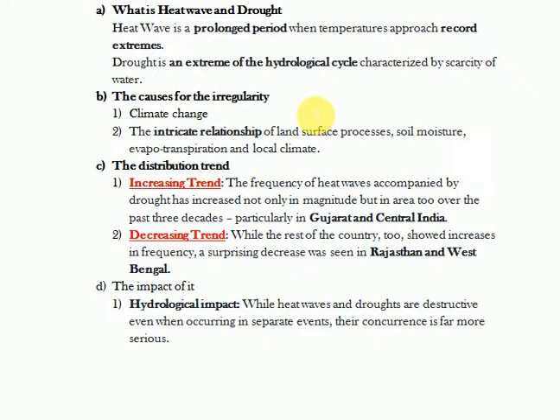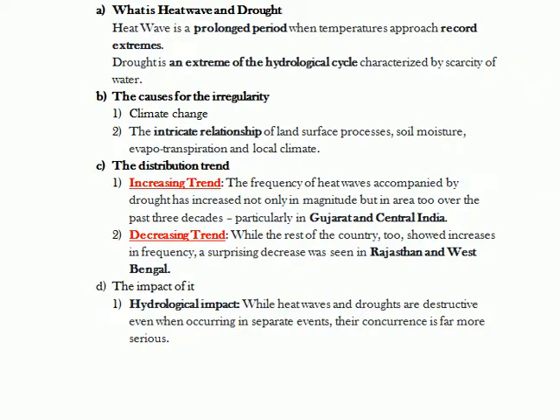Now see, so far as the distribution trend is concerned, we are able to find a mixed trend. Somewhere we are able to find an increase and somewhere a decrease. Now the areas, this is again important for PT also. In Gujarat as well as the central India part, we are able to find an increase in the frequency as well as the area covered by both heat wave and drought condition. Here heat wave is accompanied by the drought condition, and at the same time in the Rajasthan and West Bengal areas, we are able to find a decreasing trend also.